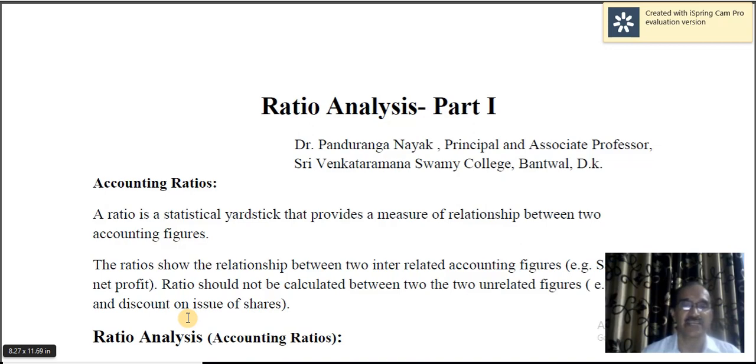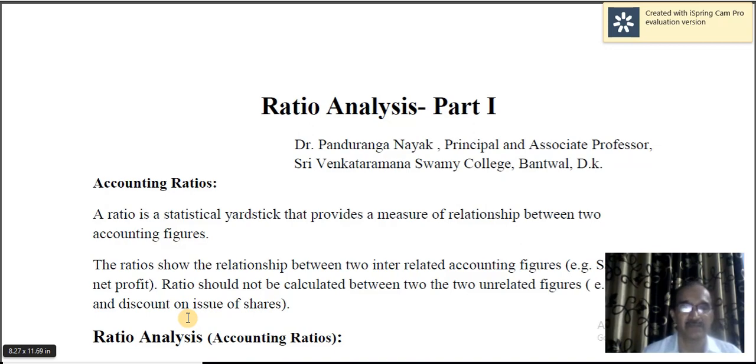See, financial statements will show the actual figures, but they are absolute figures. Though they are very helpful, they don't convey much. So if you have to understand these financial statements, you have to go for analysis and interpretation.